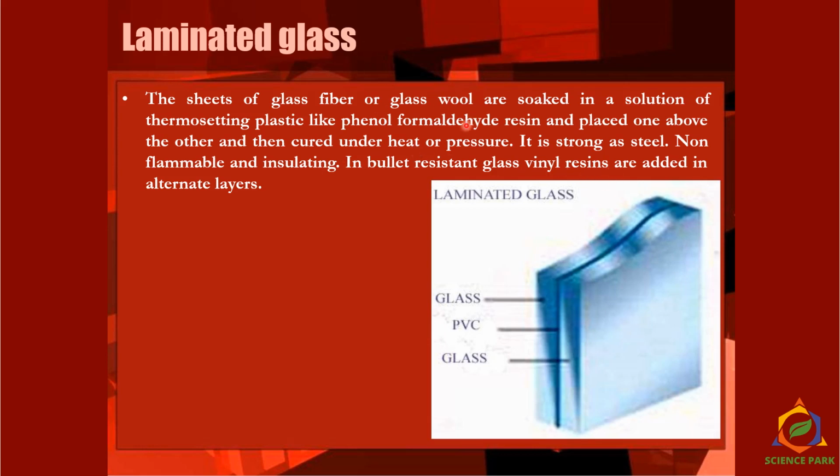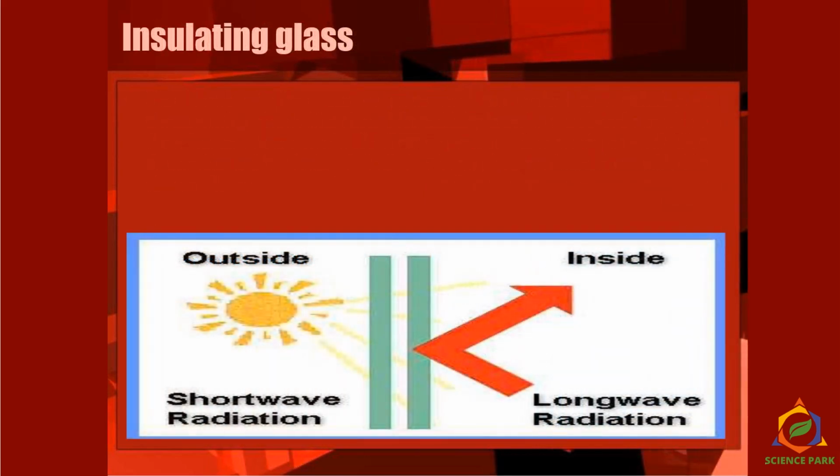Once you do this process, this glass becomes very strong, non-flammable and insulating. In bullet resistant glass, vinyl resins are added in alternate layers. So we use it in shatterproof, shock resistant and bulletproof glass. They are very expensive though.